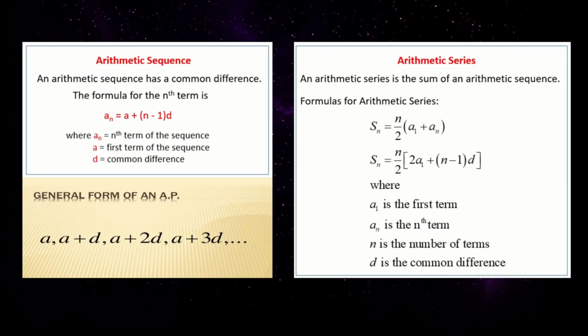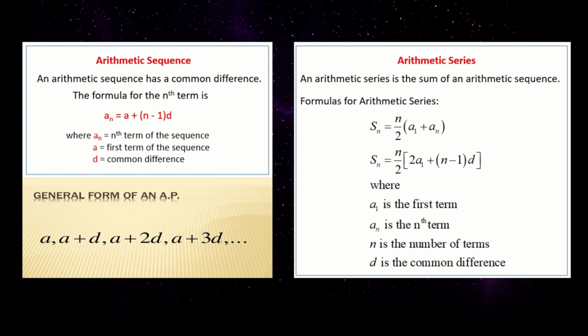These are very important formulas in arithmetic progression. All the sums are solved by using these two formulas itself. First, arithmetic sequence. In order to find the nth term, we have to use the formula an is equal to a plus (n minus 1) into d, where an is the nth term of a sequence, a is the first term and d is the common difference.